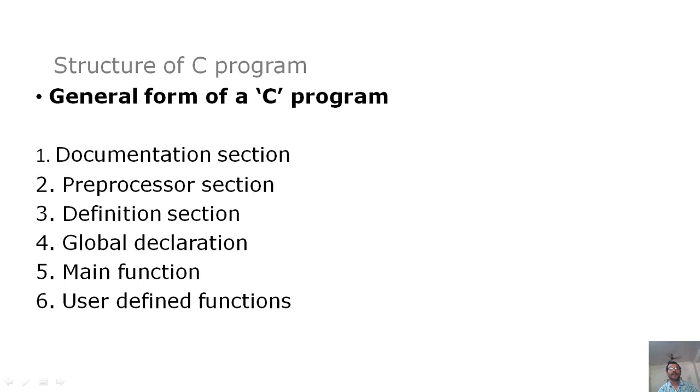In this class, I am going to explain the structure of a C program, which is the continuation of the last class. In the last class, I have explained the structure of a C program